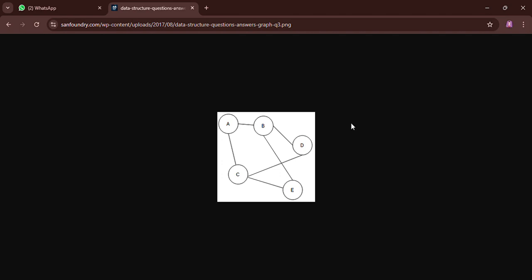The third question is that for the given graph G, sorry, what happened?